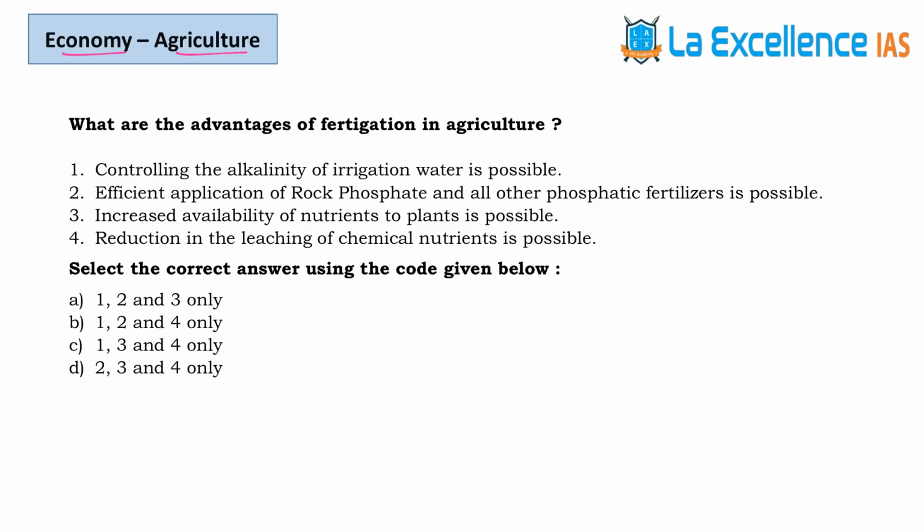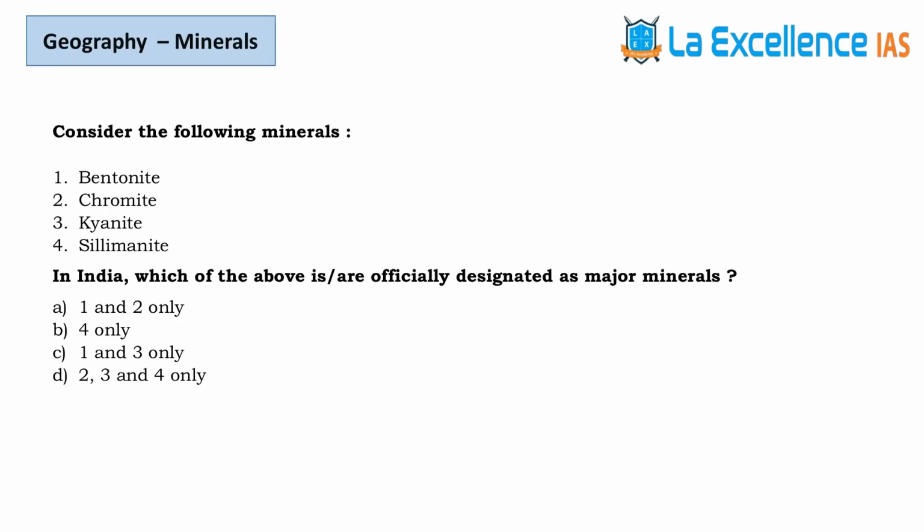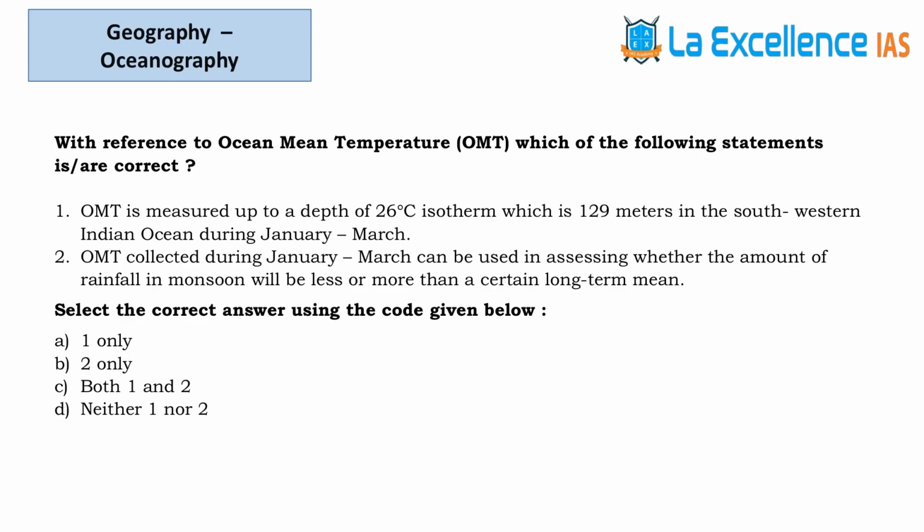The answer for the first question is C. The next question is from minerals in geography. Bentonite is a minor mineral, because of which the answer key is D. The next question is from geography. OMT and SST, that is ocean mean temperature and sea surface temperature, are compared over here. Statement 1 is wrong and statement 2 is correct, because of which the answer is B.